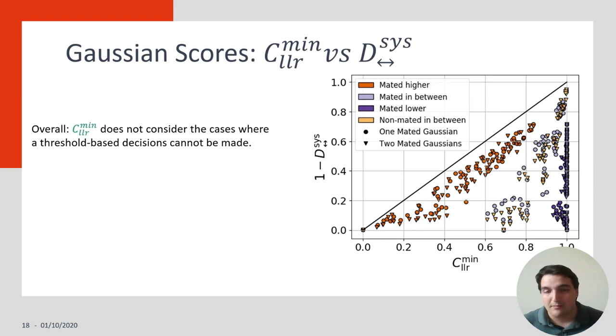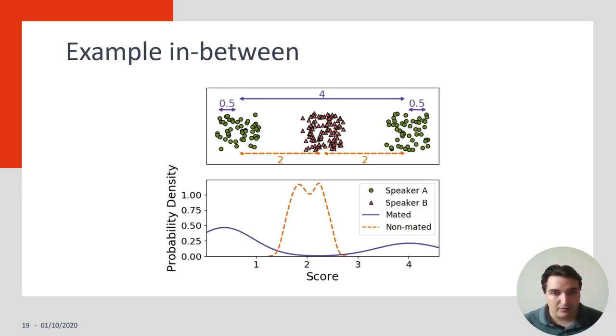For the in-between case, since there is always a third of the distribution that is false, LLR min is bounded by 0.6, so it has a lower bound, meaning that it's starting with some kind of error that it cannot manage. Let's see an example to see how this can happen.